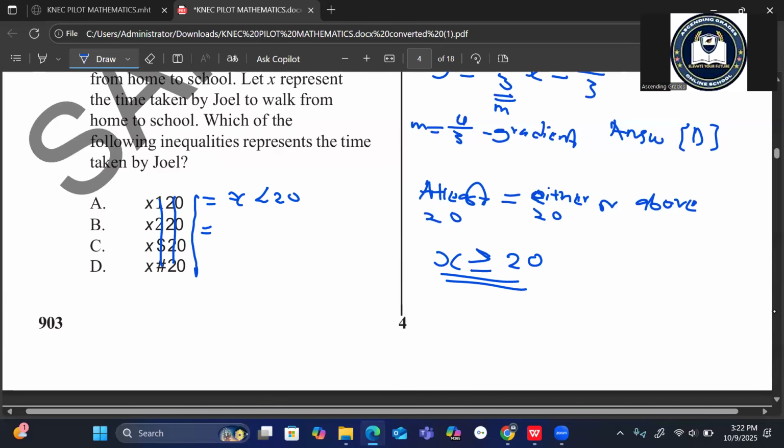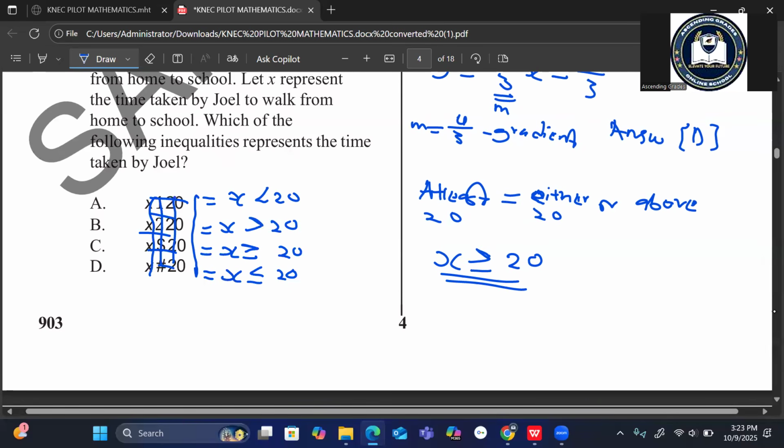Choice B is X is greater than 20. Choice C is X is greater or equal to 20. And choice D is X is less or equal to 20. So these are the right choices. Actually, there was a mistake earlier, sorry.